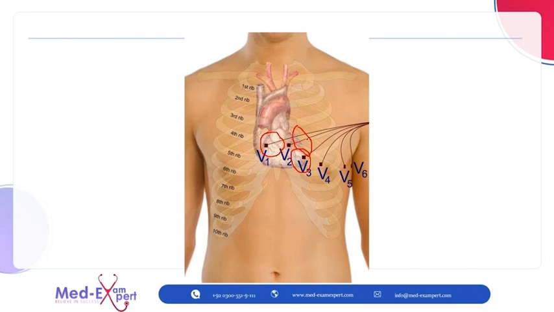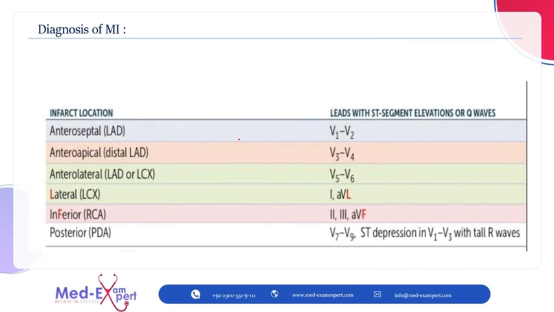Now we should know all the anterior region is supplied by the left anterior descending. So if there are changes in the V leads, most commonly left anterior descending artery is involved. Okay. Now similarly, if there are changes in lead 1 and AVL, L means lateral, so lateral region of the heart is involved. Okay. And if there are changes in 2, 3, AVF, F means foot, so inferior, and the inferior region of the heart is supplied by the right coronary artery. Okay.